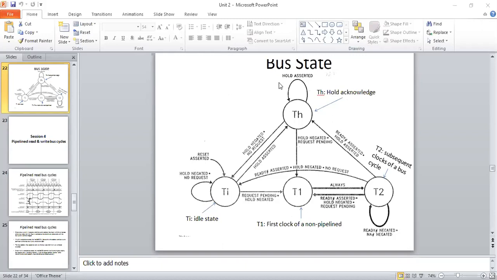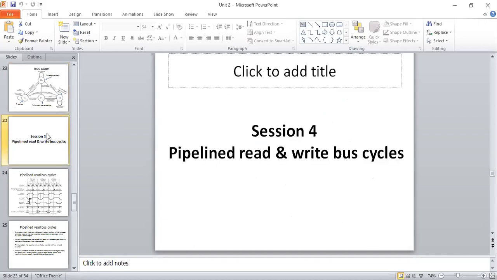So related to this bus state transition diagram, we can say this is how much transition it travels, both for read and write. Next will be pipeline read and write, which we will see in the next session, right?